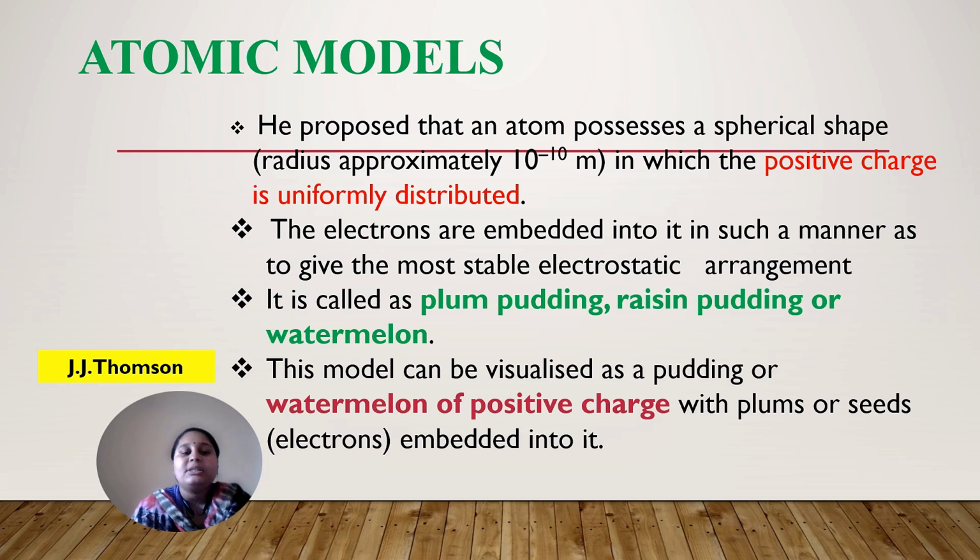This is called the plum pudding, raisin pudding or watermelon model. It can be visualized as seeds embedded in a watermelon: the watermelon is the positive charge, and the seeds are the electrons embedded in it.